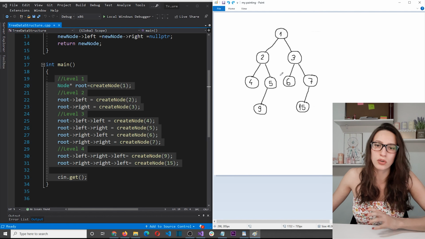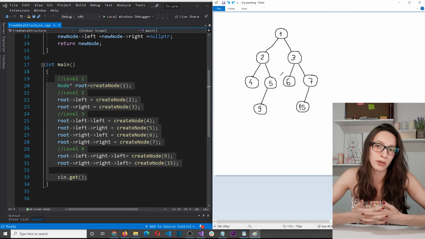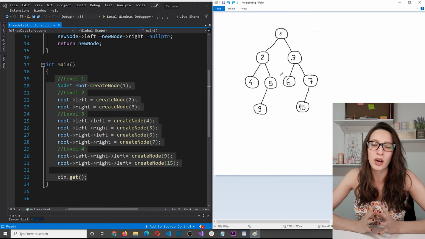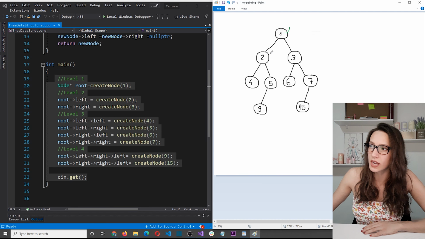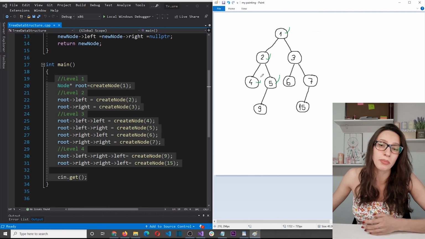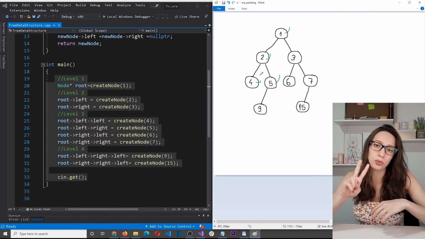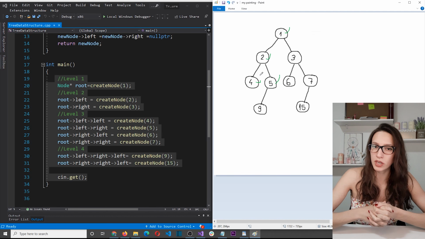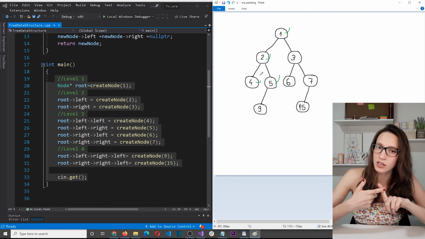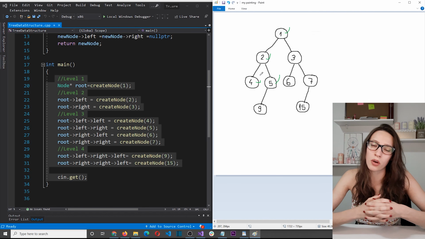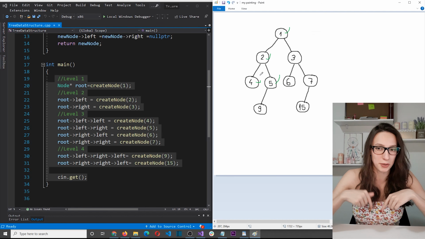Before we start talking about traversing trees and different algorithms to do that, I first want you to understand why we need to traverse a tree in the first place. We use tree traversal because that is the only way to access the data that is stored inside these nodes and to do something with it, to manipulate it or whatever else we want to do with that data. There are two types of algorithms that are used to traverse a tree, BFS and DFS, so breadth-first search and depth-first search. In this video, we are going to focus on the depth-first search algorithm. If you want me to make a video about breadth-first search, let me know in the comments.